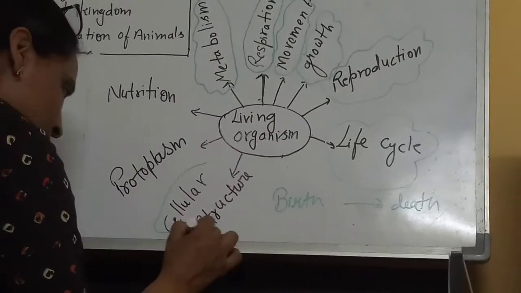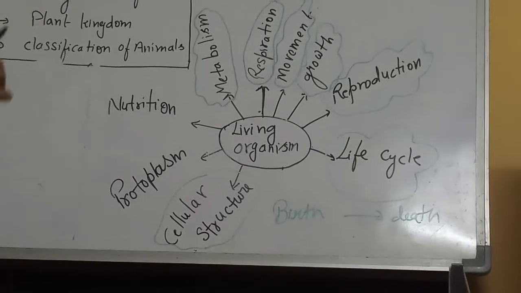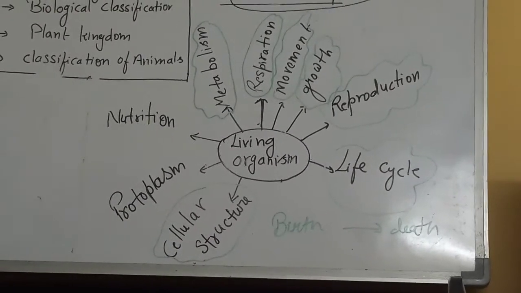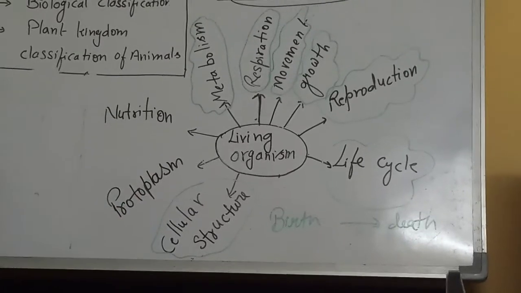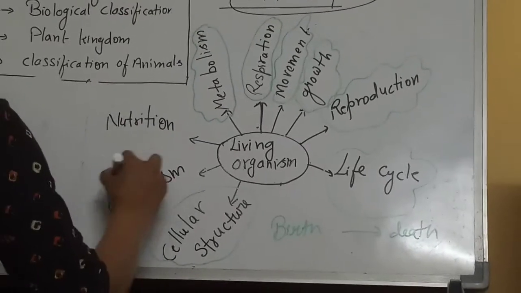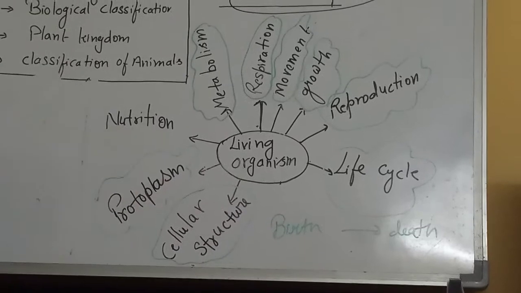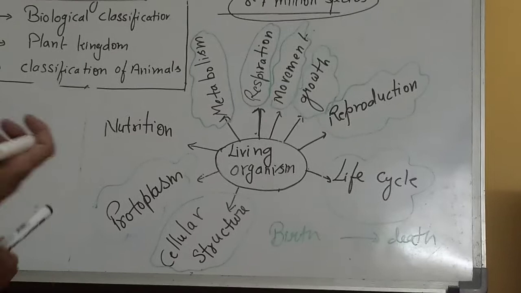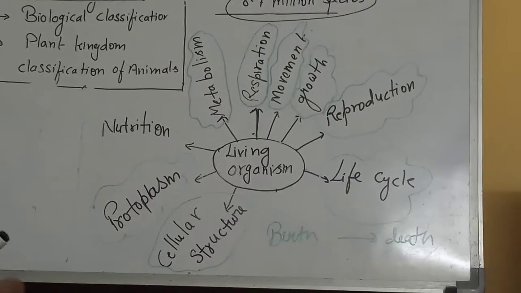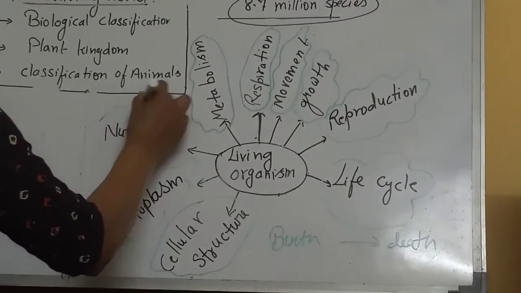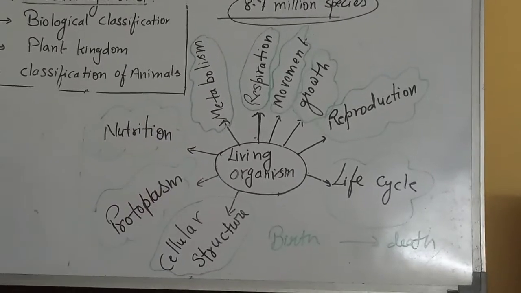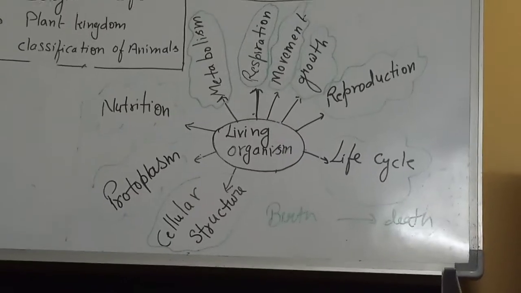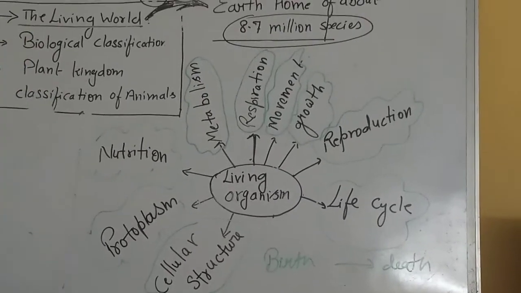Cellular structure: an organism should have a cellular structure, from the simplest unicellular to the complex one. Then protoplasm: inside the cell they have protoplasm which helps in the metabolic processes, and they show nutrition. Those who show nutrition are living. So these are the characteristics.